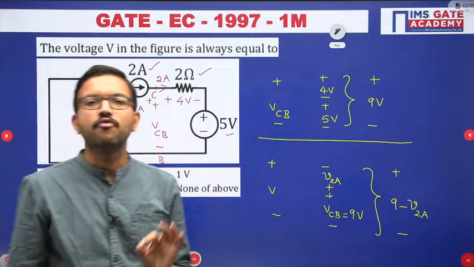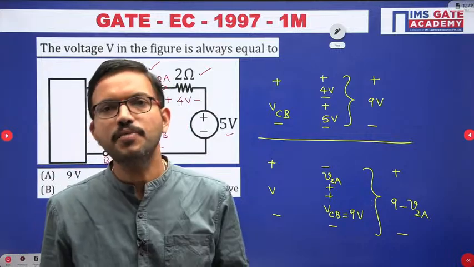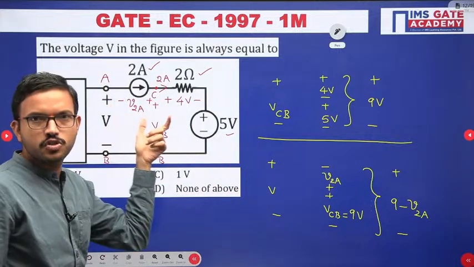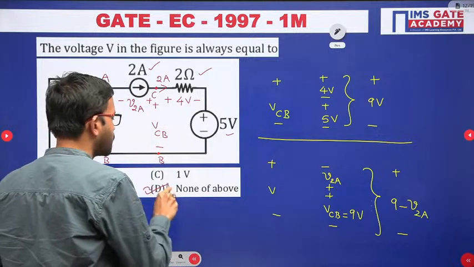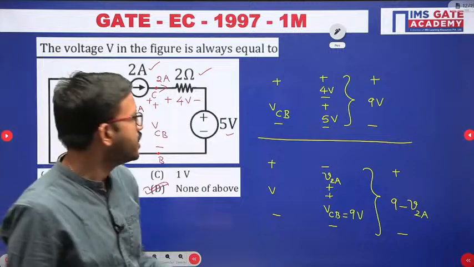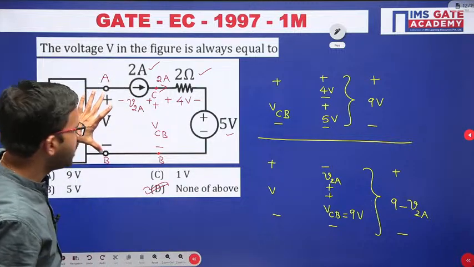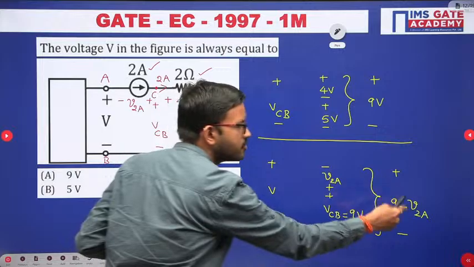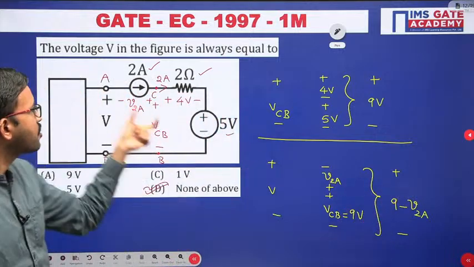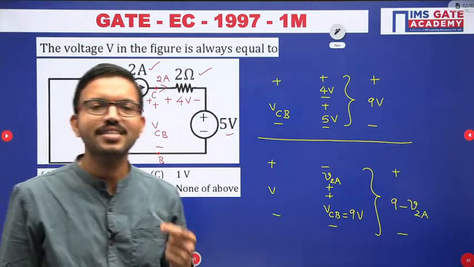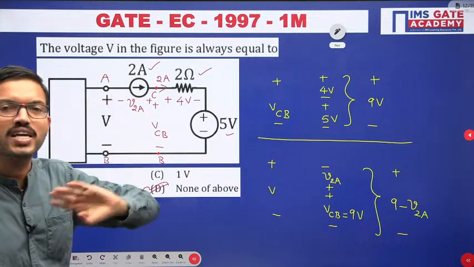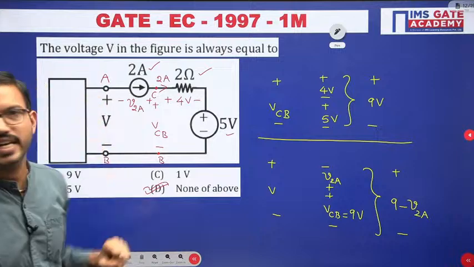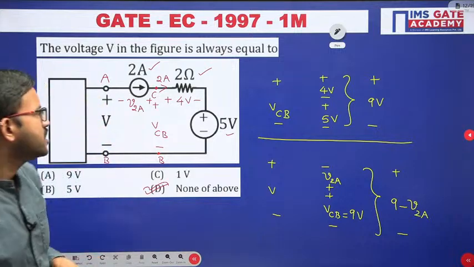But here we don't have any information regarding the voltage across the current source, right? That is the reason we have to choose option D. Or in other words, the voltage across terminals A and B is nothing but 9 minus V2A, which depends on the voltage across the current source. Unless we know the voltage across the current source, we cannot comment how much voltage we are getting. So this is the most interesting thing.